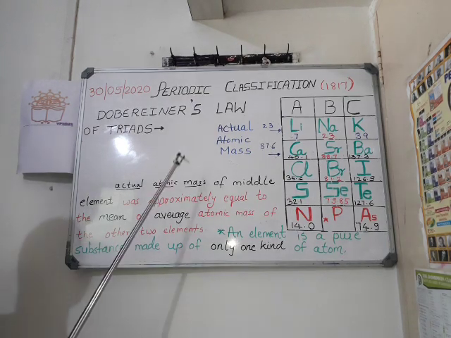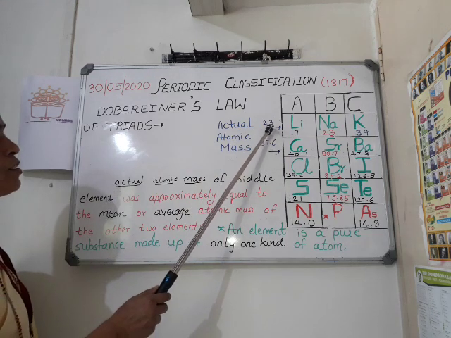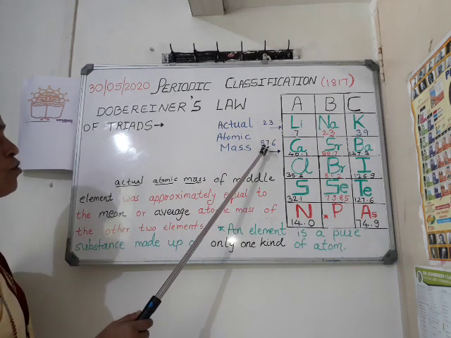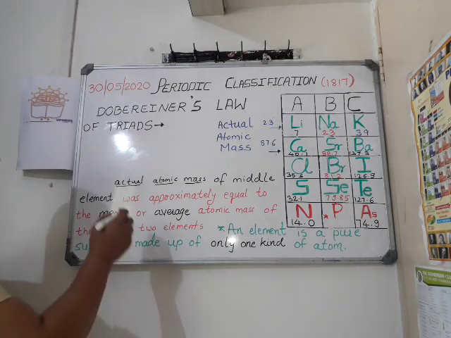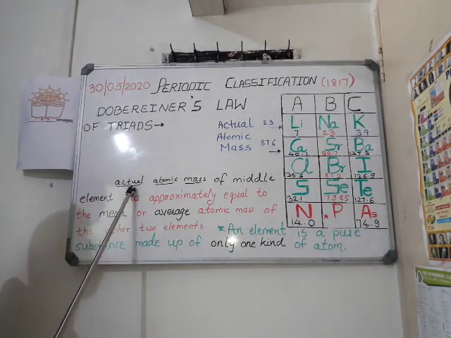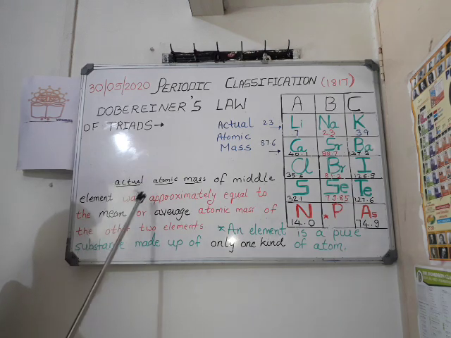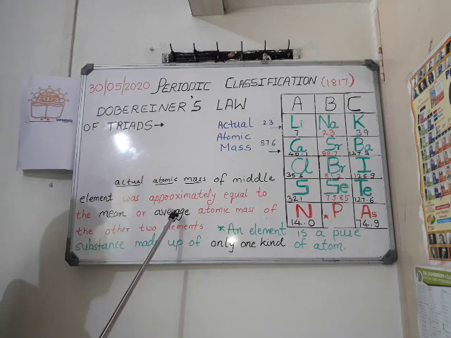Now, let us see here that we have the actual atomic mass of sodium 23 and the actual atomic mass of strontium, that is 87. We have to clear this third point. The actual atomic mass of the middle element is approximately equal to the mean or average of the atomic mass of the other 2 elements.